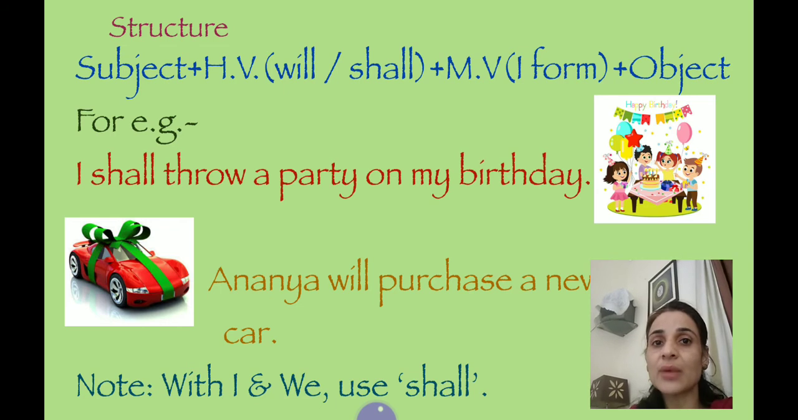Subject, helping verb, we will use will or shall. Main verb, we will use in the first form, that is present form. Then we'll use object. Let's have the example of a sentence in future simple tense. I shall throw a party on my birthday. So here I is subject, shall is helping verb, throw is a main verb, a party is an object, on my birthday is a completion.